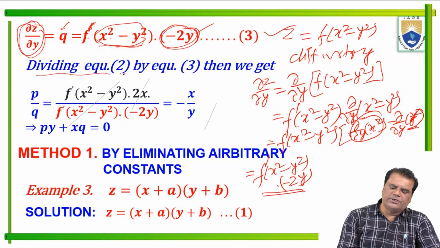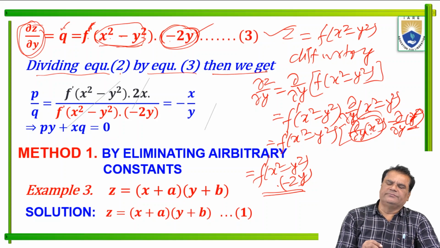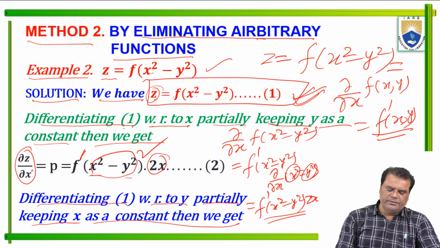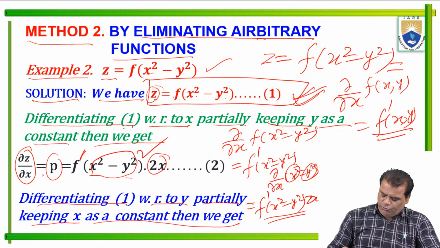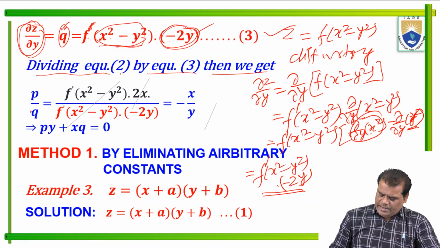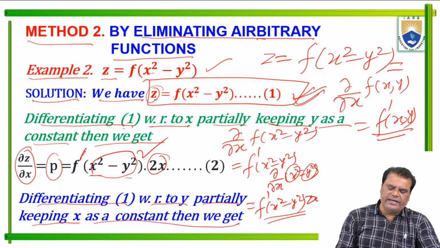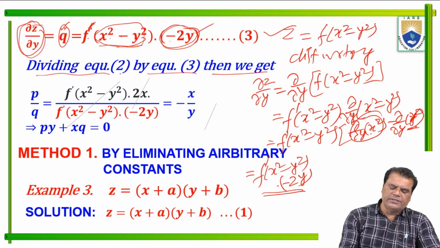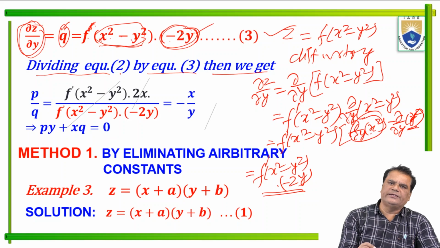Now dividing equation 2 by equation 3, then we get. What is equation 2? Equation 2 is this, this is p. Equation 3 is q on the left hand side. So p divided by q. And equation 2 is f'(x² − y²) into 2x, and equation 3 is f'(x² − y²) into −2y.